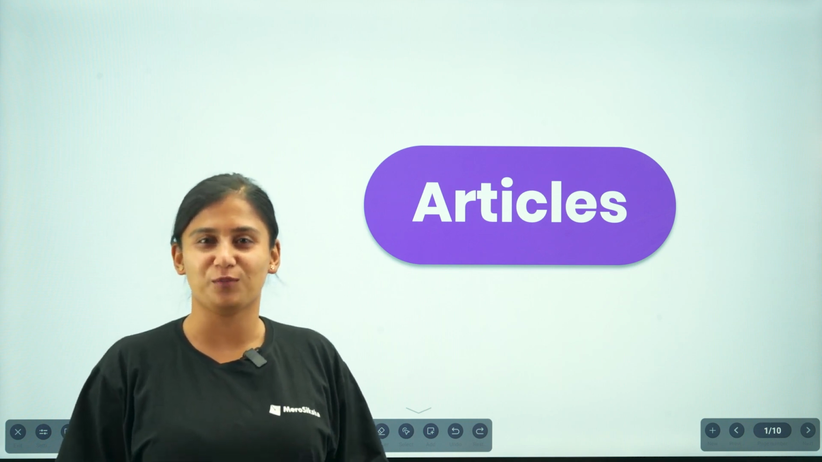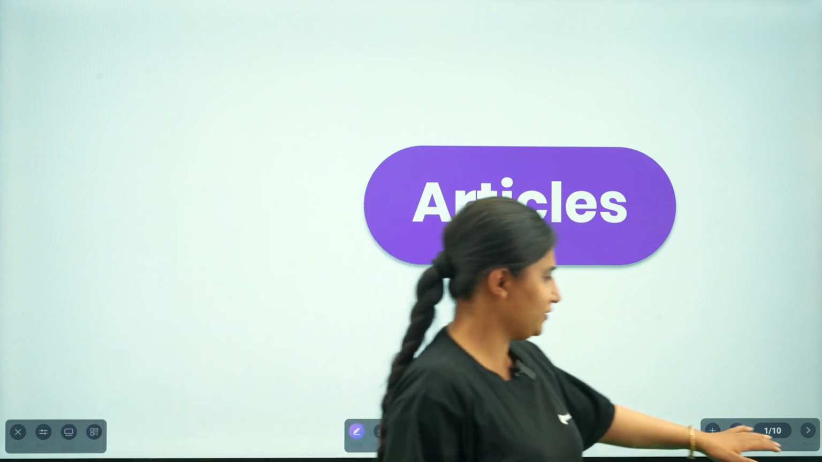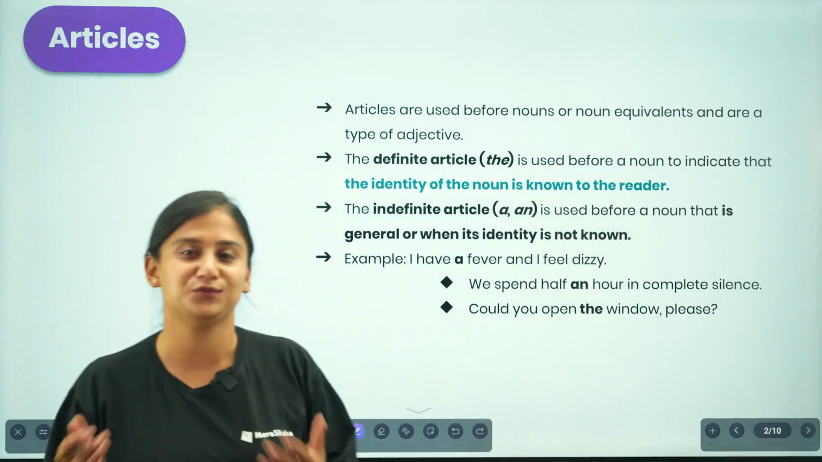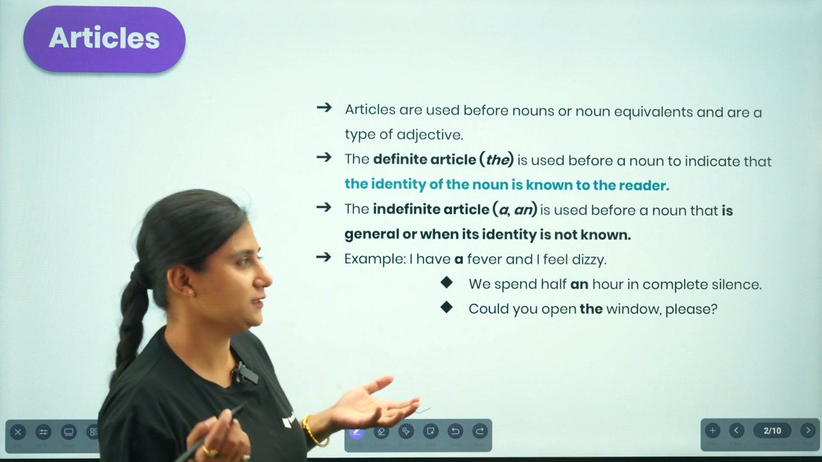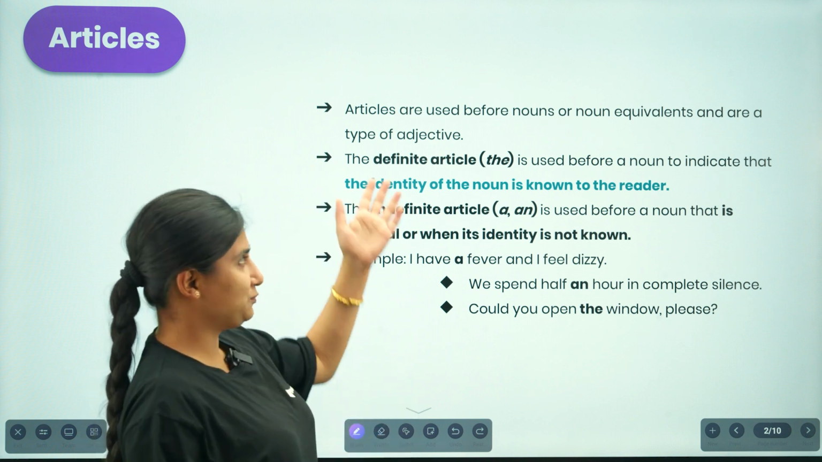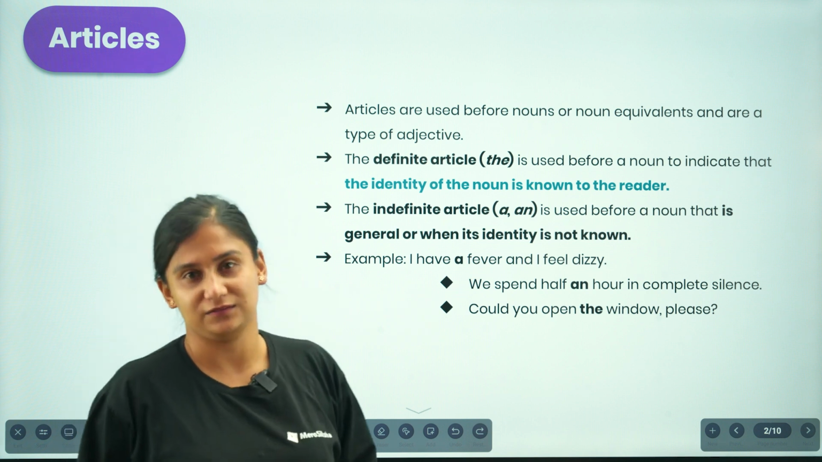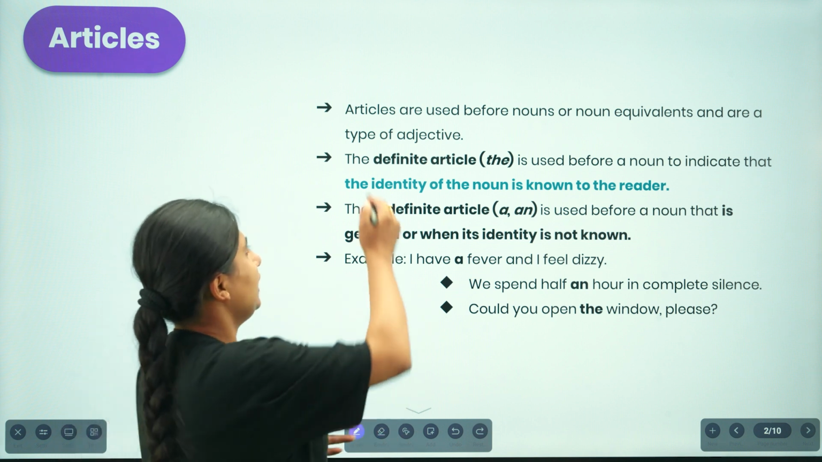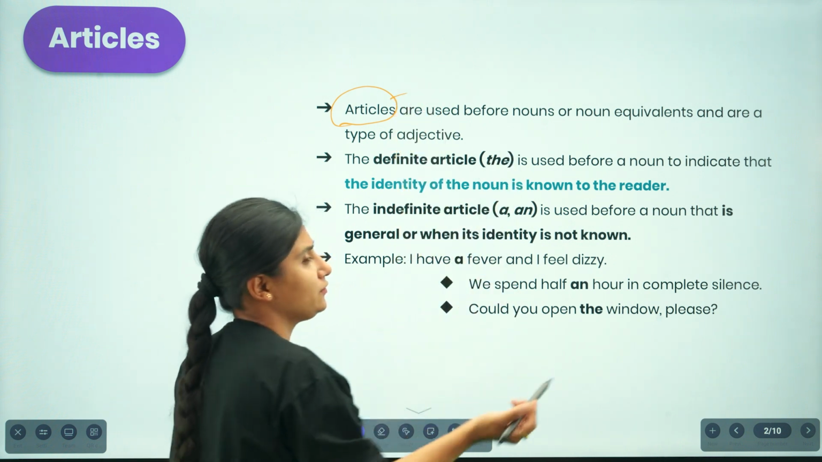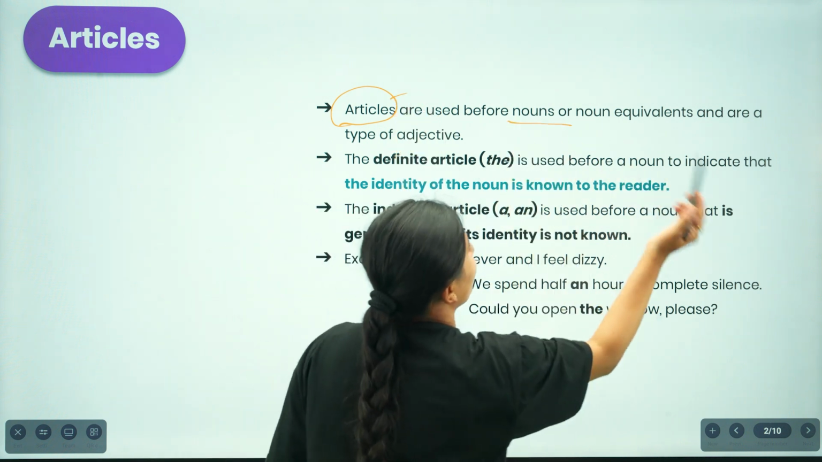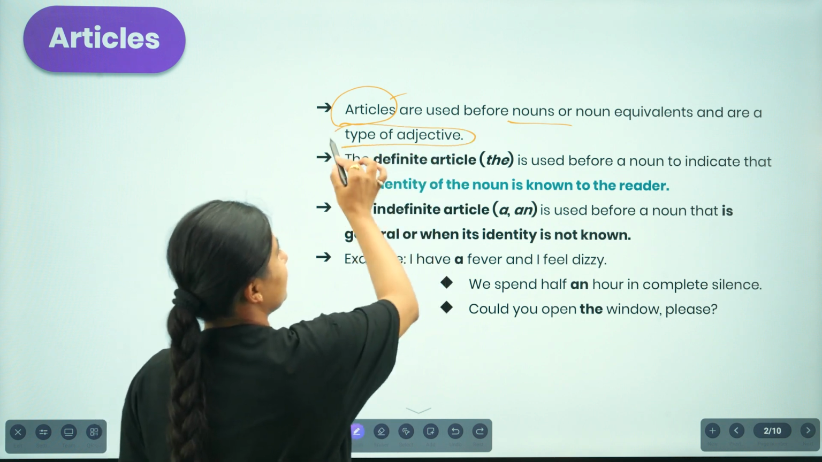So today we are going to talk about articles. Now let us find out what we mean by articles. Articles are simply words that are used before nouns or noun equivalents, and they are a type of adjective as well.